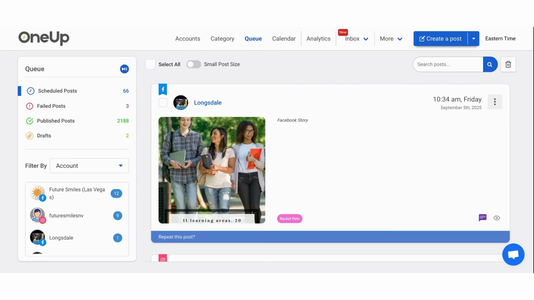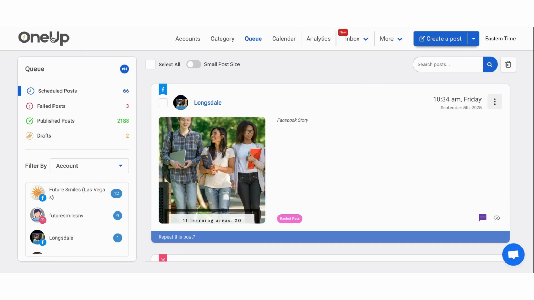Hey, so today I'm going to show you my favorite scheduling app, and that's called OneUp. I've used several other scheduling apps. I've scheduled in Meta, I've scheduled with Metricool, Sprout, I've scheduled with HubSpot. I can't remember all the names now because I've used so many different ones, but OneUp is literally my favorite platform to use, and it's very user friendly.